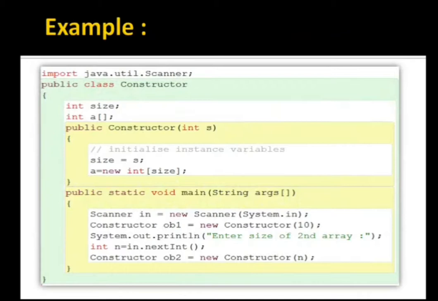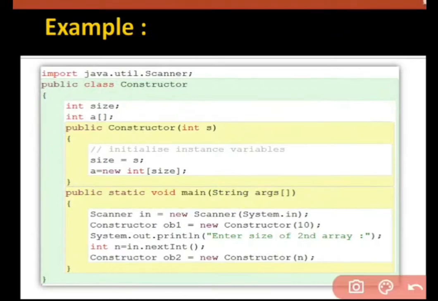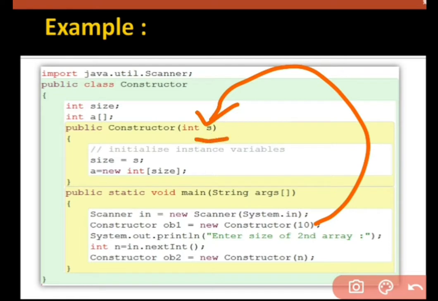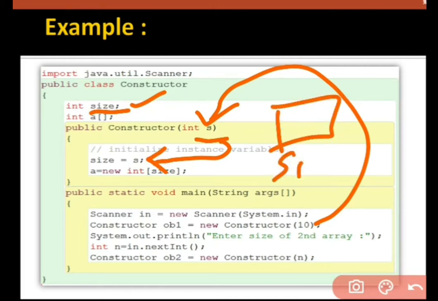See, the value 10 is going to be received by s, and s is going to be stored by size. Means size is a global variable which is going to have s, and s is going to have 10. Means now the variable size can have value 10,